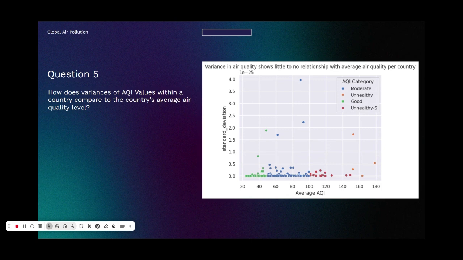As you can see, there's not really a correlation between AQI variance and average AQI value. A lot of these values are near 0, but they're not 0, so they still ended up on the plot. But as you can see, even ignoring that bottom row of values, it doesn't really show any correlation. They're just kind of scattered around.